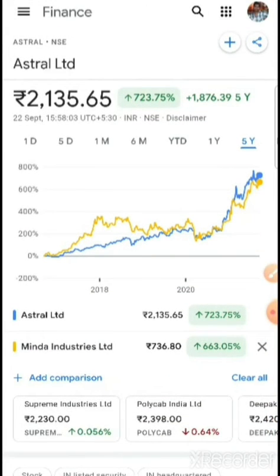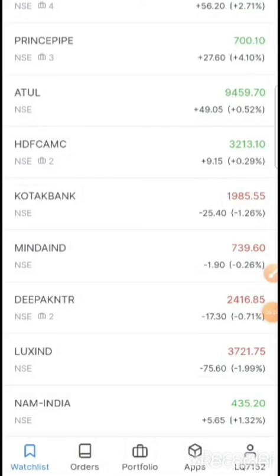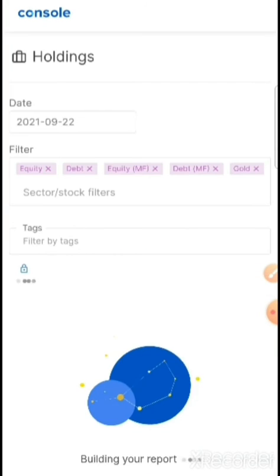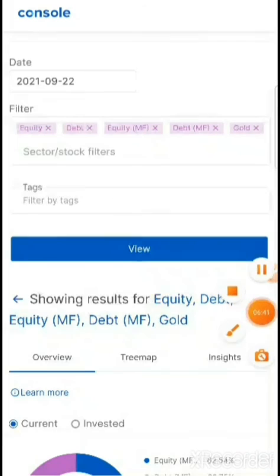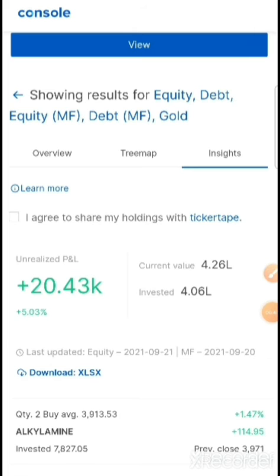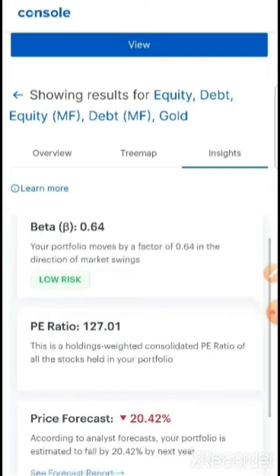Zerodha account. So I will go back to Zerodha to show you. As I told you, you can check your portfolio on Zerodha. I am at the portfolio page, and for this you will have one screen called Analytics. You can see on the top right side one name called Analytics. You just have to click the Analytics column, then click Insights on the right side, and tick that you agree to share the ticker type information, and you will find the beta of the portfolio itself.